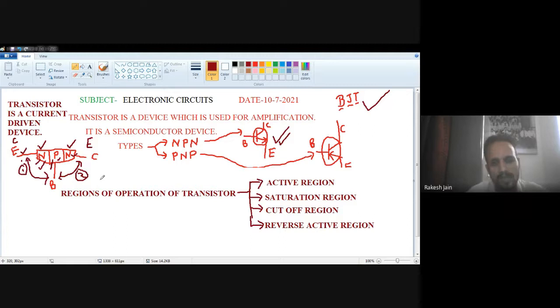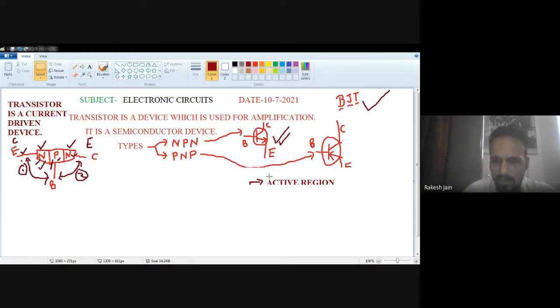Okay. Now what is the meaning of these different regions of operation? So I will draw it in a tabular manner, so that will be very important in competition exams also. The first thing, the first junction is the emitter base junction. So I just write down EB junction. You remember that this is the emitter base junction.